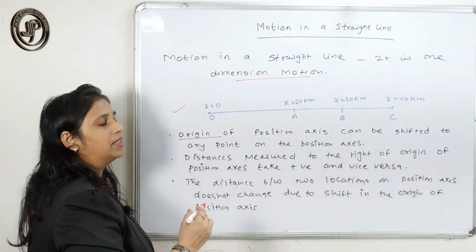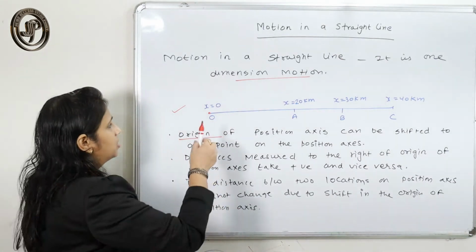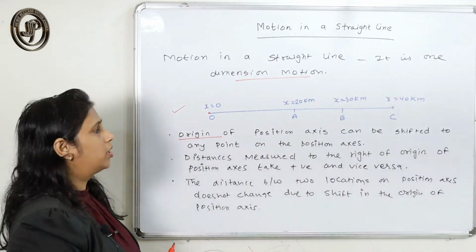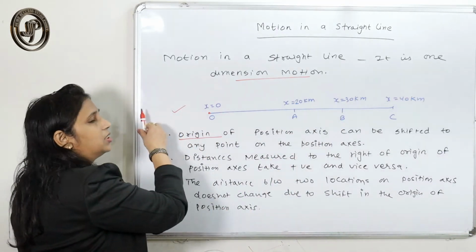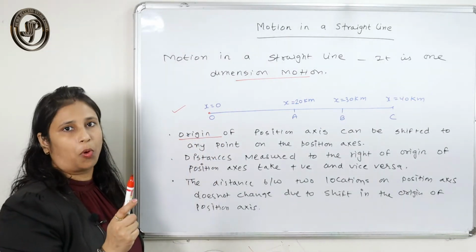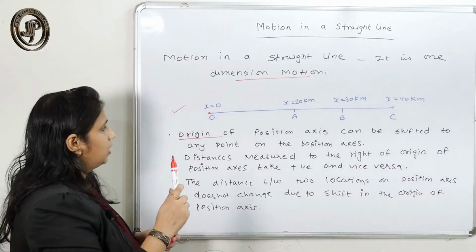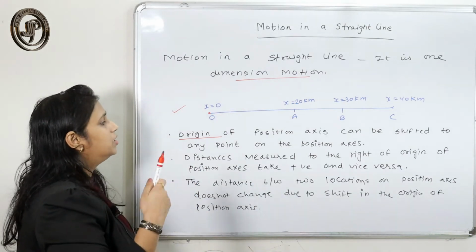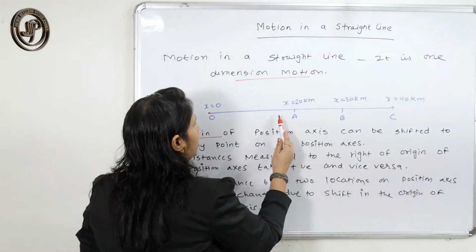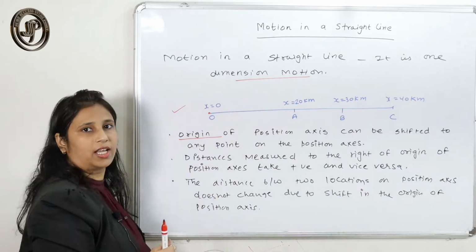The distance measured to the right of the origin is taken as positive, and to the left of the origin is taken as negative. So whatever the reference point, from that reference point I need to consider the distances as positive or negative. Suppose I consider this as positive because this is my origin and that is on the right side of the origin.